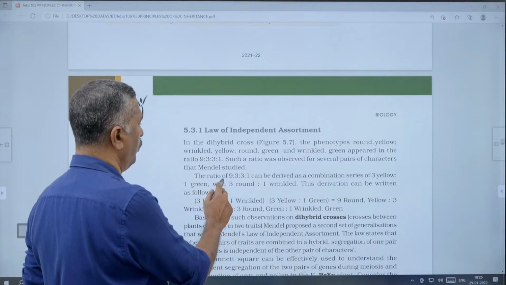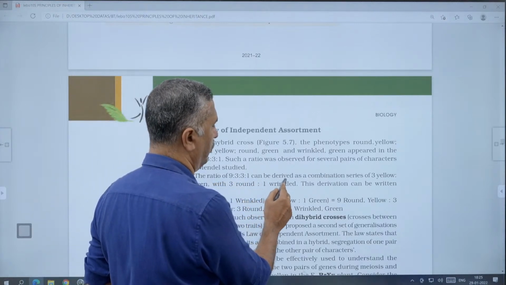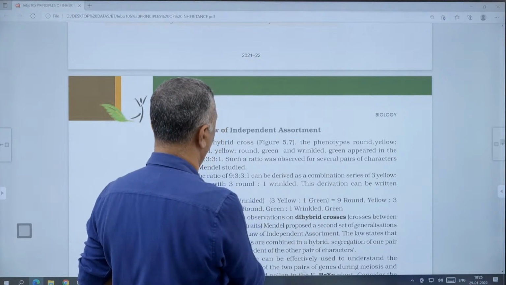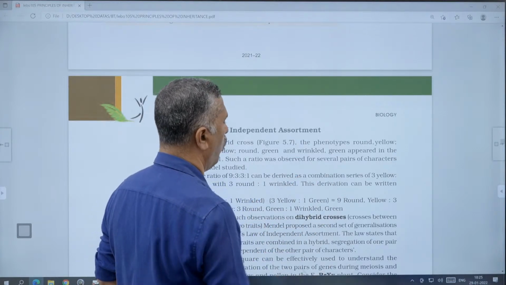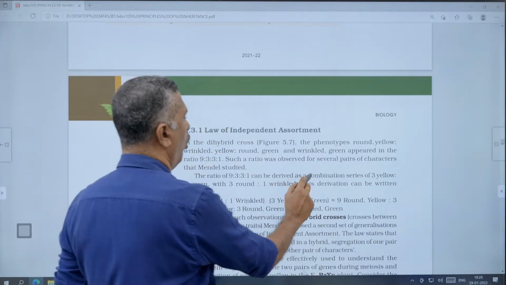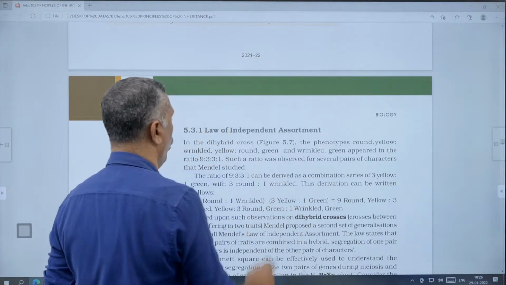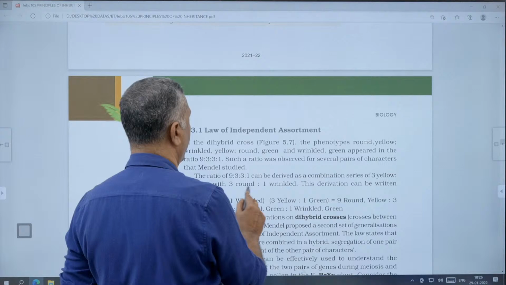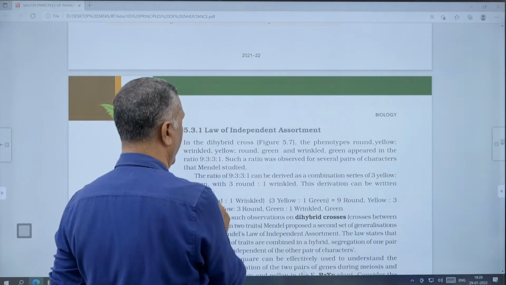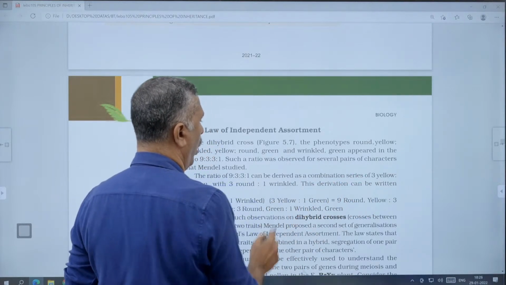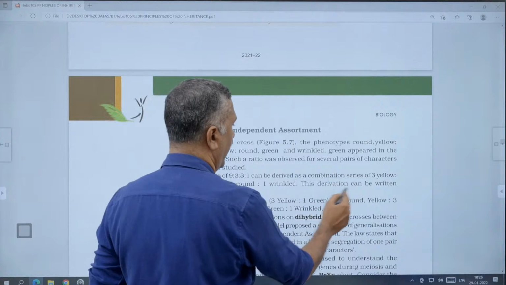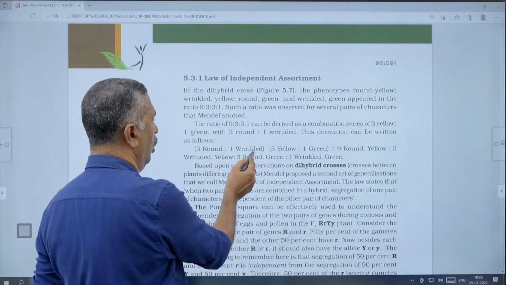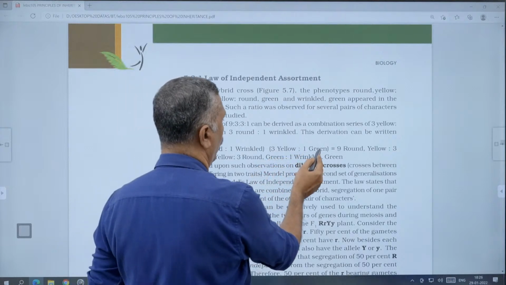And the ratio of 9:3:3:1 can be derived as a combination series of 3 yellow:1 green with 3 round:1 wrinkled. That is the combination series of 2 monohybrid crosses, in the case of seed color and seed shape. 3 yellow:1 green with 3 round:1 wrinkled. It is a combination series, and this derivation can be written as follows. That is very simple: 3 round:1 wrinkled into 3 yellow:1 green.